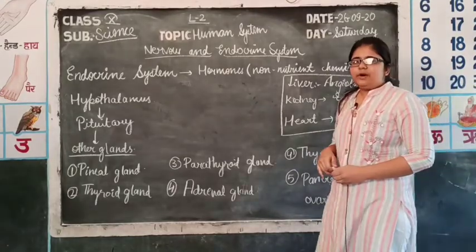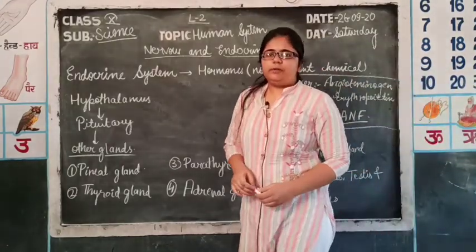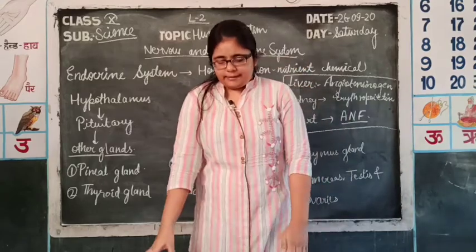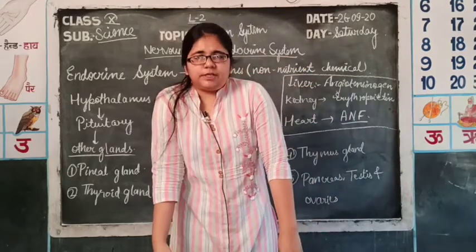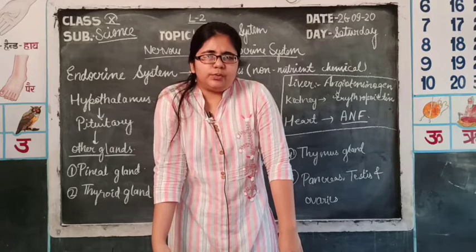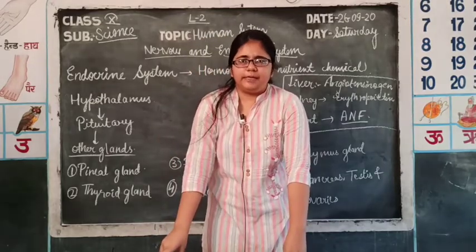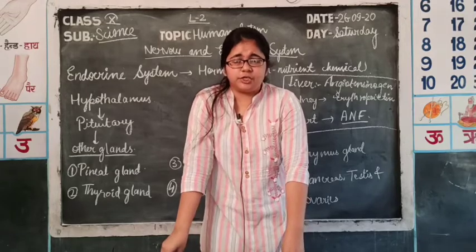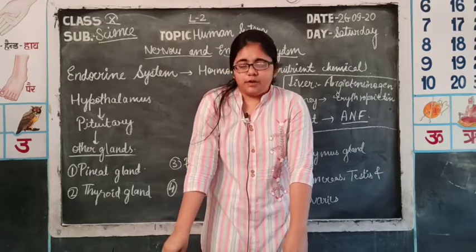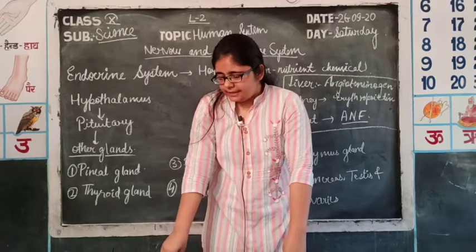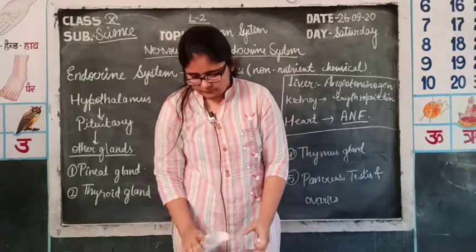Endocrine system works slowly, but it has a long-term effect on the body. But the nervous system has quick coordination, so in emergency situations, the nervous system acts more rapidly and is beneficial for our system. But for the long-term effects, we need the endocrine system.